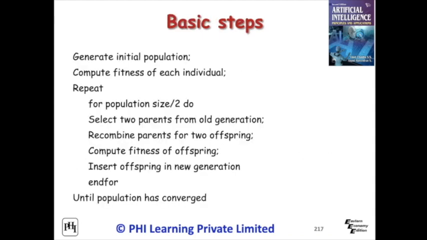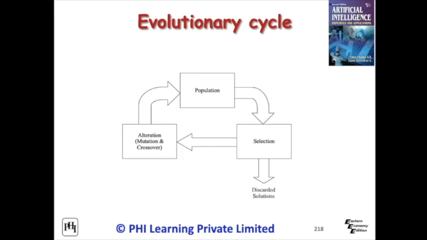The genetic algorithm is a probabilistic search algorithm that iteratively transforms a set or a population of mathematical objects, each with an associated fitness value, into a new population of offspring objects using the Darwinian principle of natural selection and using operations that are patterned after naturally occurring genetic operations, such as crossover and mutation. Genetic operators use the principle of natural selection to find the best solution while using the principle of diversity to avoid convergence to a local minimum. The figure shows the evolutionary cycle of genetic algorithms.